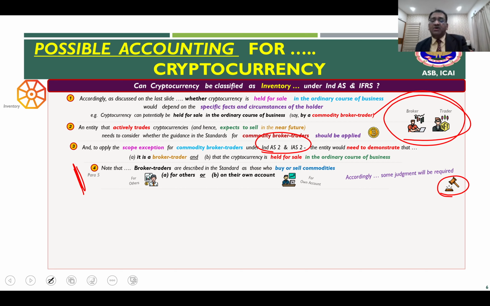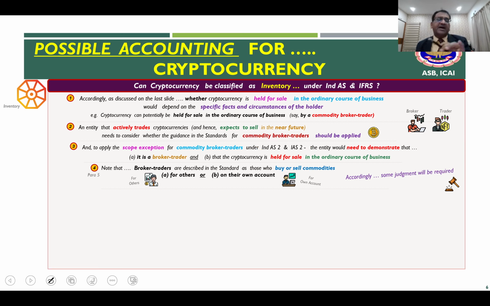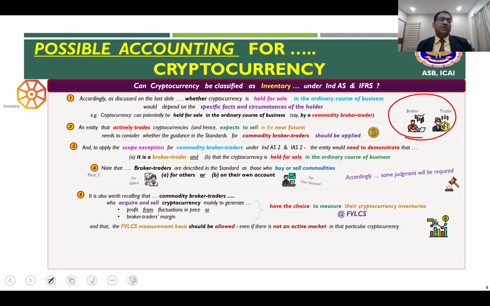But assume you have determined, based on the specific evaluation of the facts and circumstances, that yes, the entity falls in this definition of broker trader. Then potentially they will change the measurement methodology of such cryptocurrency held as an inventory, not at cost or NRV, lower of those two, but as fair value through profit and loss account.